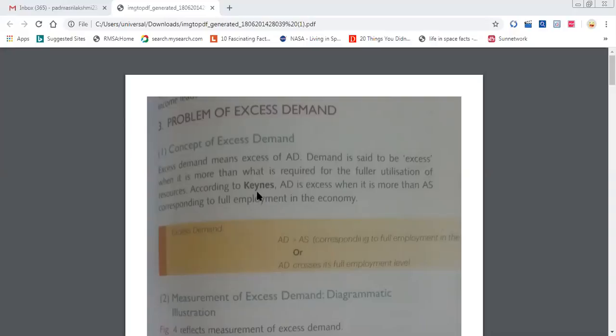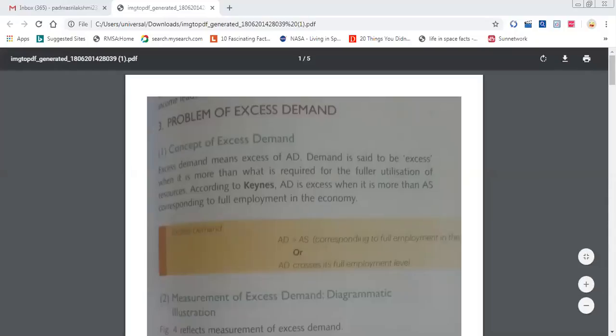So how to measure? As usual, who is the father of macroeconomics? Keynes. He gave most of the concepts in macroeconomics. According to him, excess demand is nothing but aggregate demand being more than aggregate supply, corresponding to the full employment in the economy. Full employment is possible where aggregate demand is equal to aggregate supply, or, in another approach, saving equal to investment. If either of these two is equal, we can say it is full employment. So we shall see the measurement.